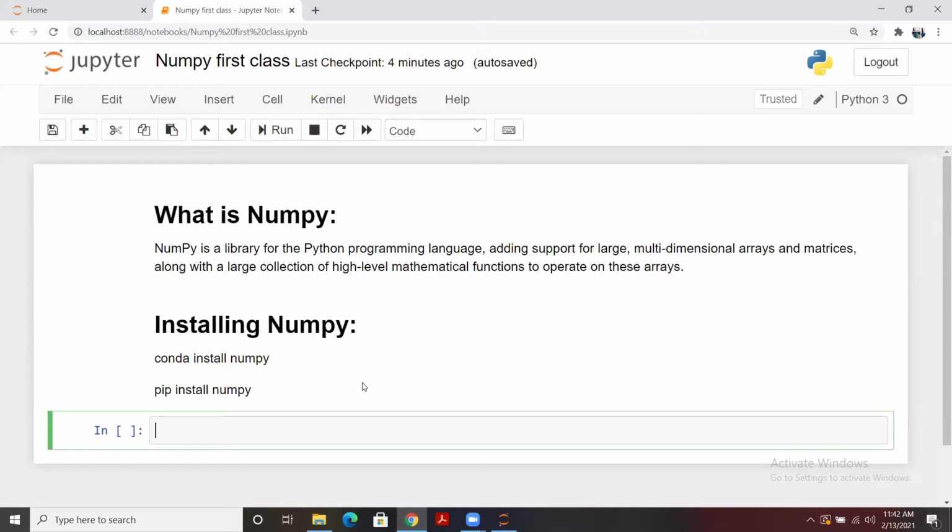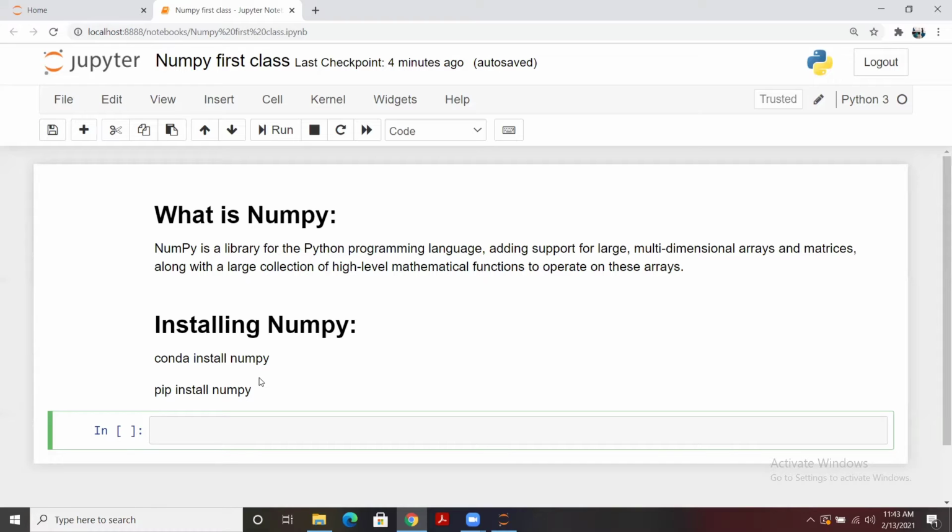Before starting with this, first we need to understand that this should be installed in our environment. If we are going to use this library, it should be installed. To install it, we have these two commands: conda install numpy and pip install numpy. I'm using Jupyter in the Anaconda environment, so that is already installed. I don't have to install it. If it is not, using these two commands, you can directly install it to your environment.